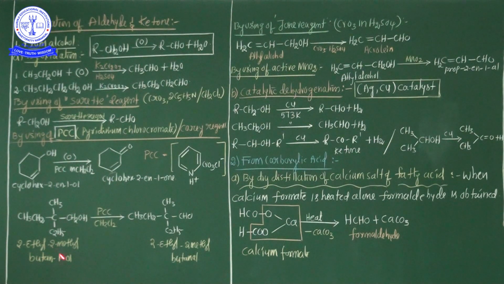2-ethyl-2-methylbutan-1-ol is involved in the oxidation process with the help of PCC reagent. So the final product, 2-ethyl-2-methylbutanal, is formed. These are the preparation methods of aldehyde and ketone by oxidation with the help of some important reagents such as Sarett reagent, PCC reagent and PDC reagent.